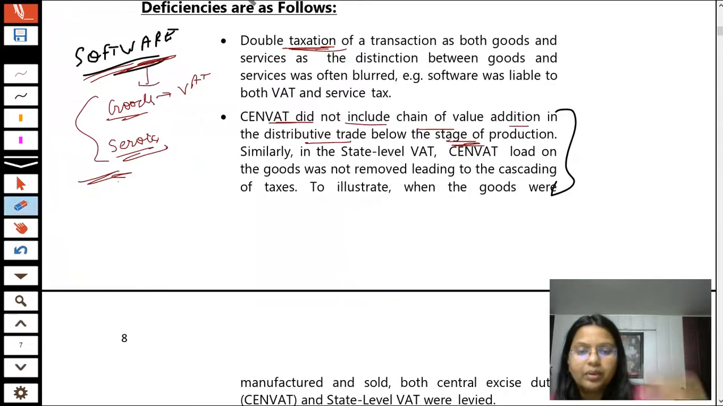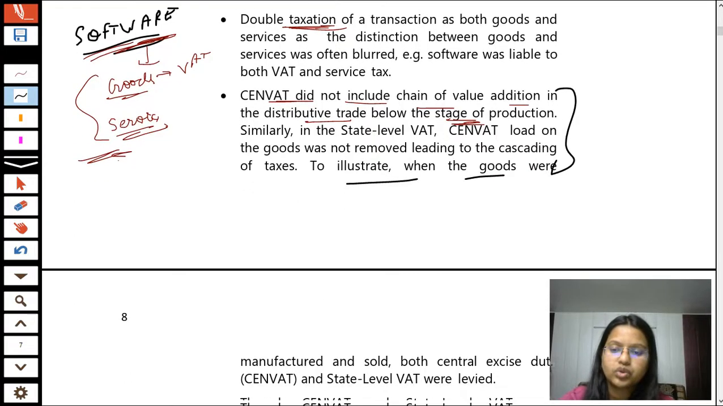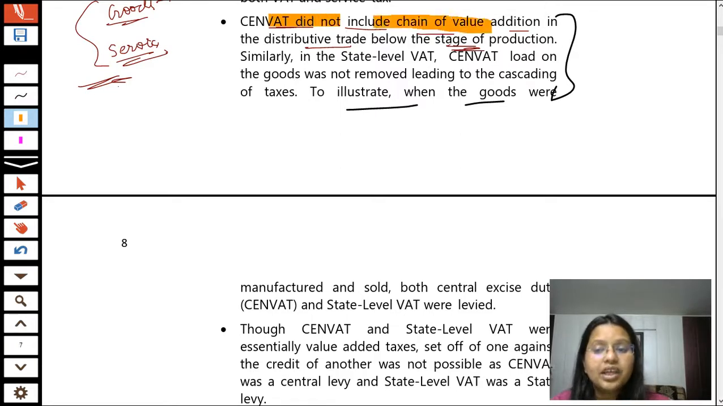So in the previous system there was cascading, double taxation was there. I have also provided this illustration in your books. So students, it means the CENVAT did not include the chain of value addition, because for central sale tax there was CST and for intrastate there was VAT.